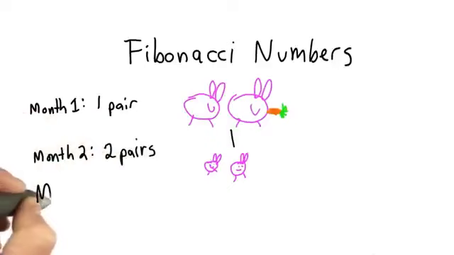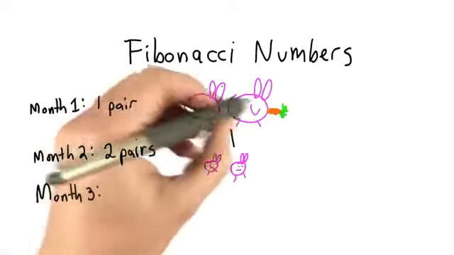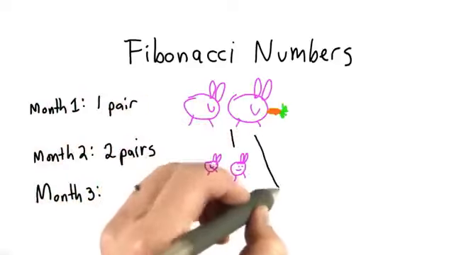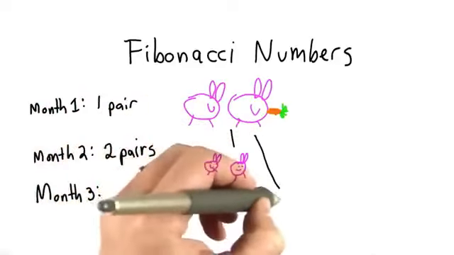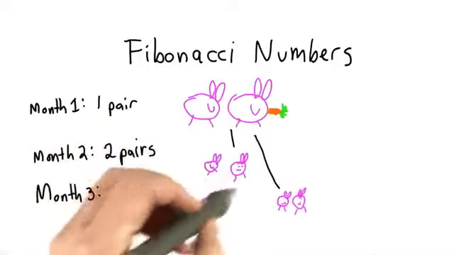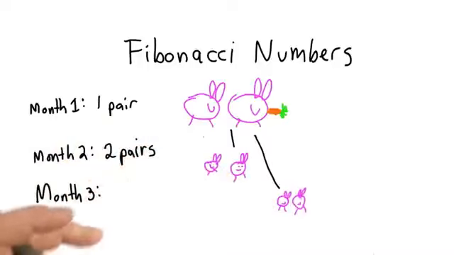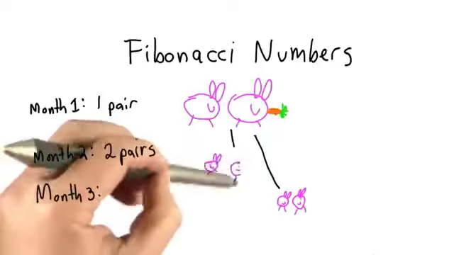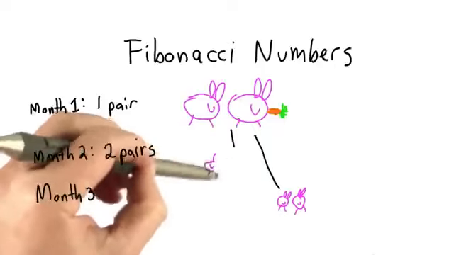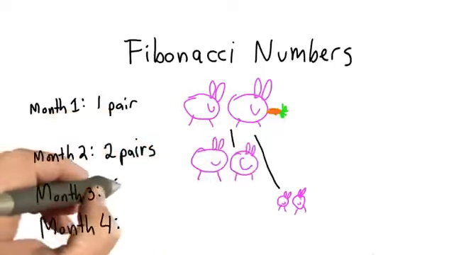And now at month 3, the baby rabbits aren't yet ready to produce offspring. It takes a month for the rabbits to reach maturity, but these 2 will produce new offspring each month. So we have one new pair of baby rabbits, and the rabbits that were born in month 2, well, they've had a month to get bigger. So now they're mature rabbits. So we had 3 pairs at the end of month 3.